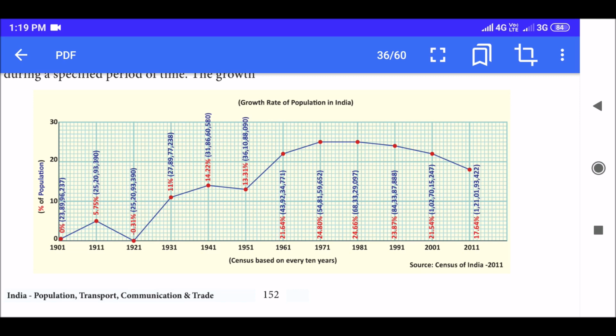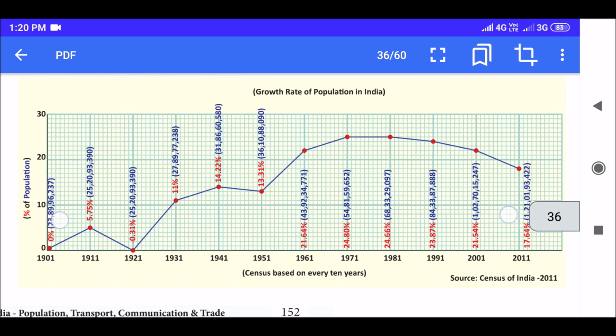21.64%. So in this graph, in the x-axis we have census based on every 10 years, and in the y-axis we have percentage of population. I'm explaining how the growth rate increased or decreased every 10 years, how it changed every 10 years. That is what I'm explaining. So the graph, in the beginning slightly it's decreasing, but again it keeps on increasing. So by the end of 2011 there is an increase of about 17.64% compared to 1901.